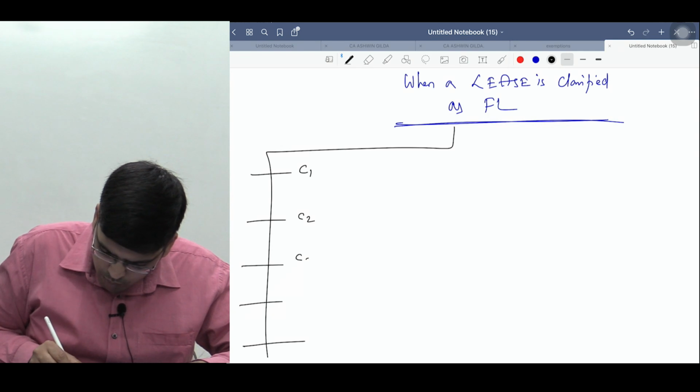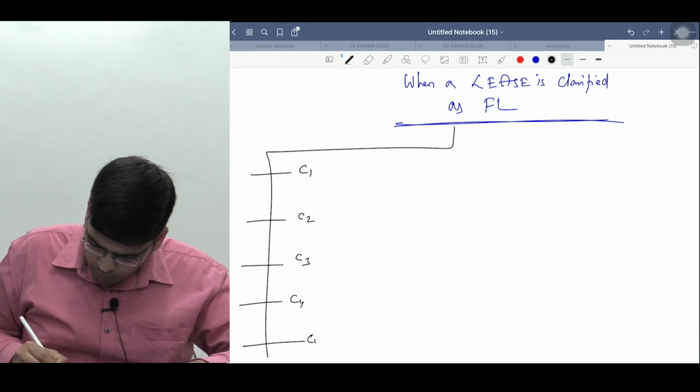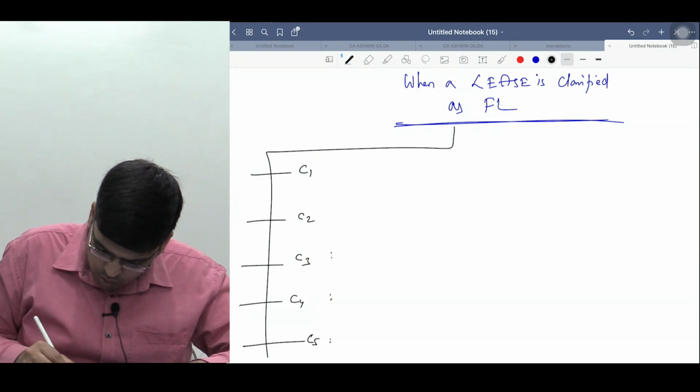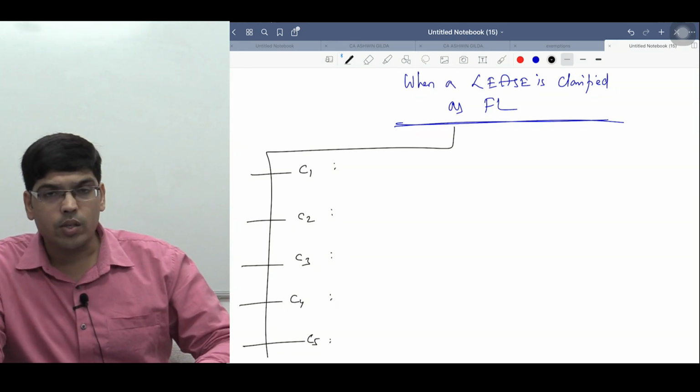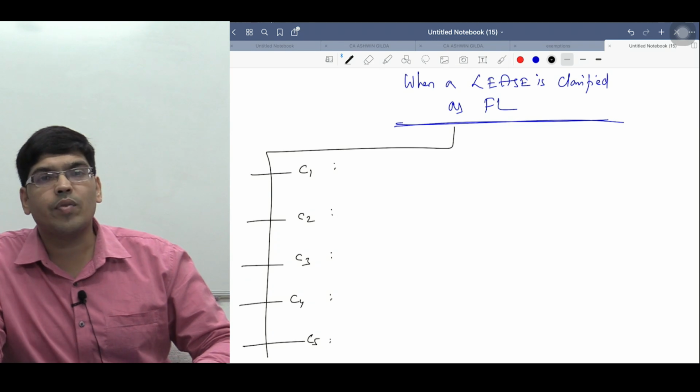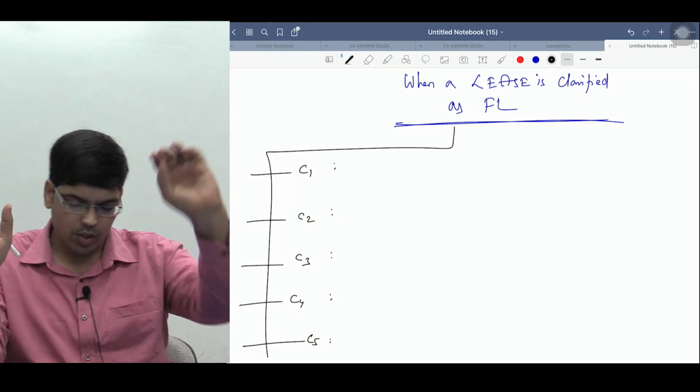Condition number 1, condition number 2, condition number 3, condition number 4, condition number 5, or you can say 5 cases also. If a lease contract meets any of the 5 conditions, you can always classify the lease as, what, sir? Finance lease. Now listen carefully.